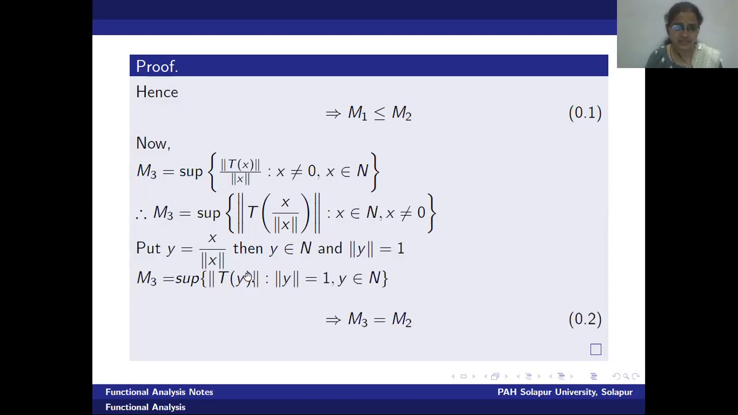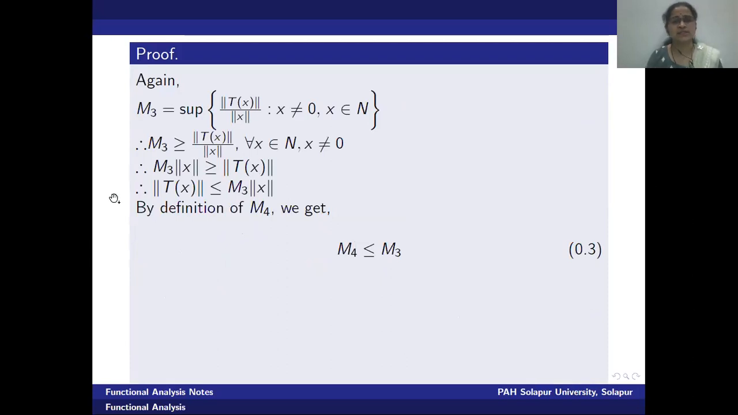But if you look at this right side again, this is nothing but our m2 value. M2 is supremum of norm t of x on the condition norm x is equal to 1. Therefore, we are getting the second statement, point 2, as m3 equal to m2. Coming to the next discussion, again starting with the same m3. M3 is supremum of norm t of x upon norm of x, provided x is not equal to 0, x is in n. Now I want to remove the supremum from the right side.